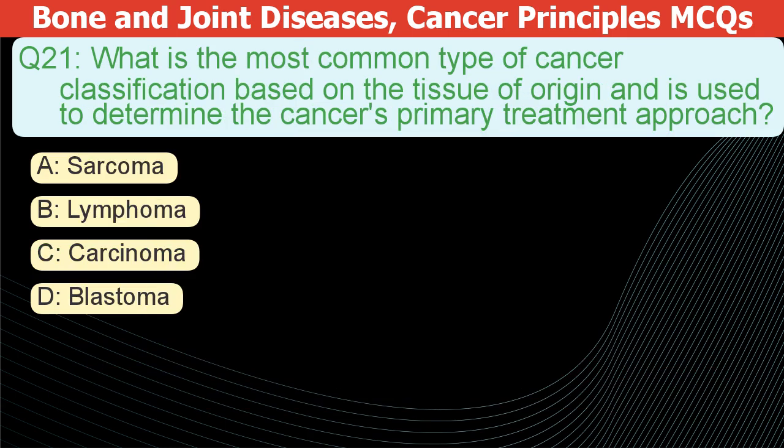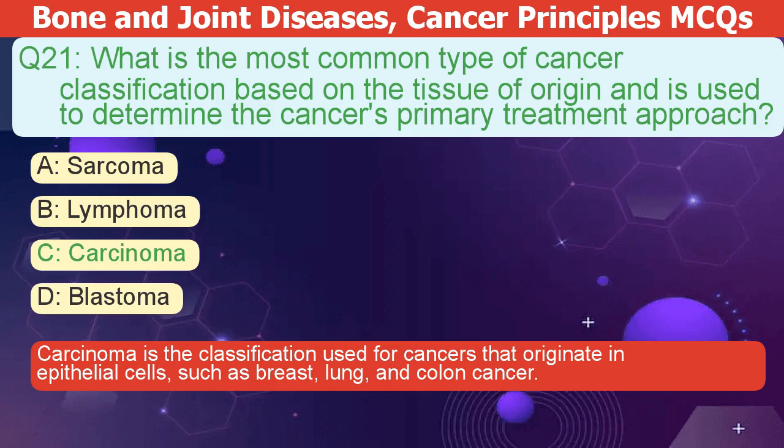What is the most common type of cancer classification based on the tissue of origin, and used to determine the cancer's primary treatment approach? A. Sarcoma. B. Lymphoma. C. Carcinoma. D. Blastoma. The correct answer is C. Carcinoma is the classification used for cancers that originate in epithelial cells, such as breast, lung, and colon cancer.